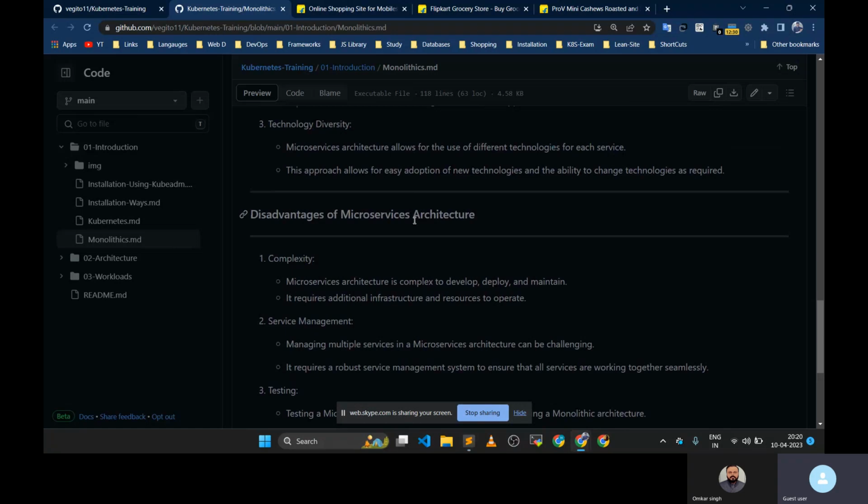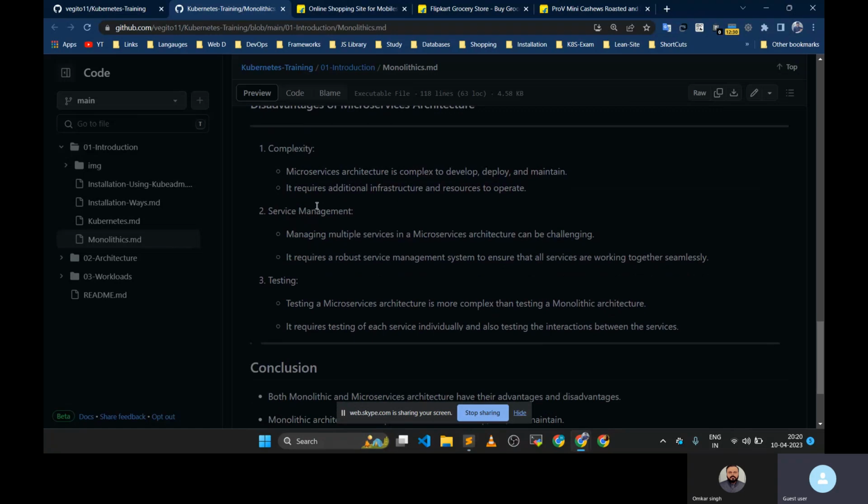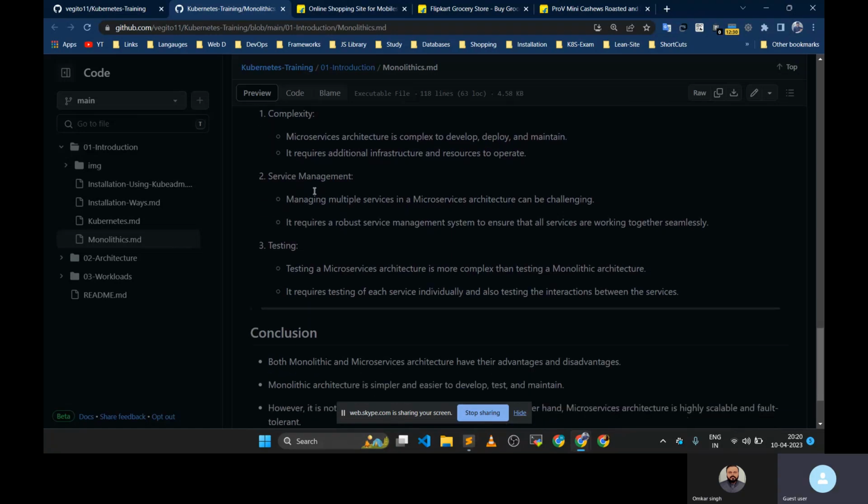Now let's talk about the disadvantage of the microservices. Yeah, so the disadvantage is that it is very complex because we have to handle like multiple services, because once the product gets bigger and bigger, maybe there are like a lot of services, like there will be 13, 20, 30 services. So it is very huge task to manage all these services, to get the track of all the services, okay. So the complexity will increase after some times, okay. So it will require additional infrastructure and resources to operate, okay. So this is the disadvantage.